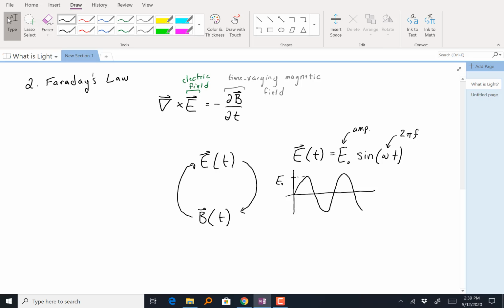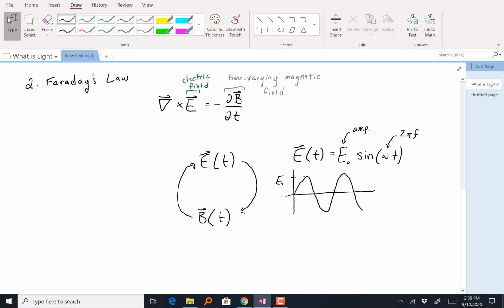So if I have an electric field that's varying sinusoidally, it's going to create a magnetic field that's varying sinusoidally, which is going to create an electric field that's varying sinusoidally, and so on and so forth, and this cycle is going to just continuously be repeating.